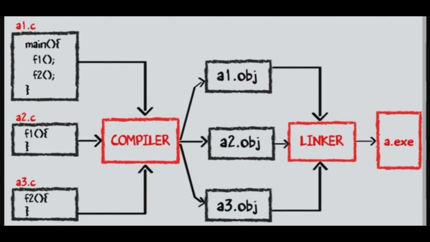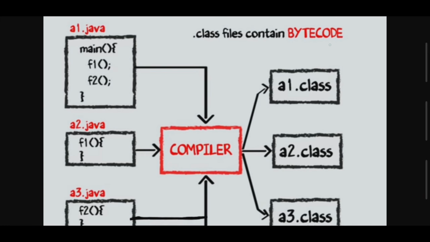So let us understand the Java side. This is our Java program code. In our Java program code, we have a1.java. There it was a1.c, but here it is a1.java. Now a2.java, a3.java. So the functions are divided into three programs. Now the compiler. What is the compiler of Java? javac is the compiler of Java. Now compiling the Java program. After compiling the three files, we can expect the files a1.class, a2.class, a3.class.